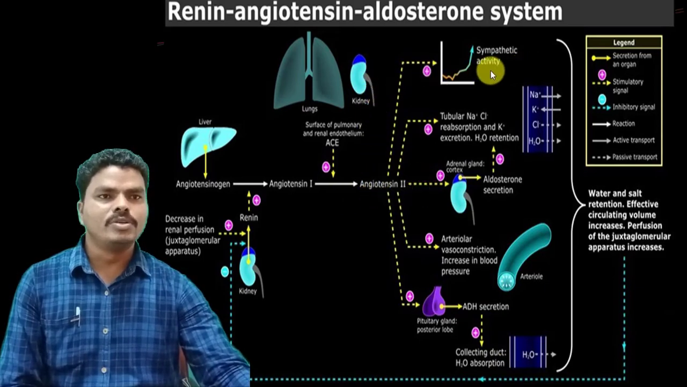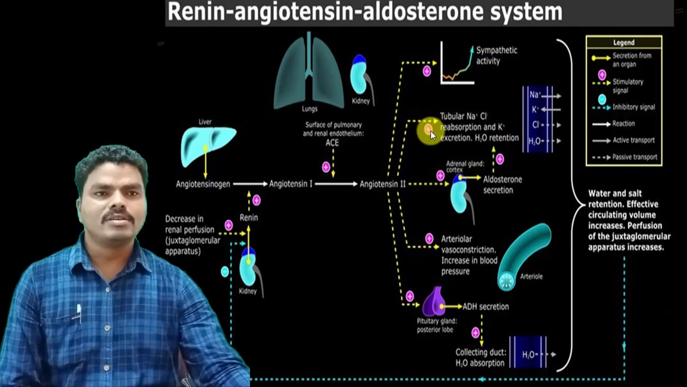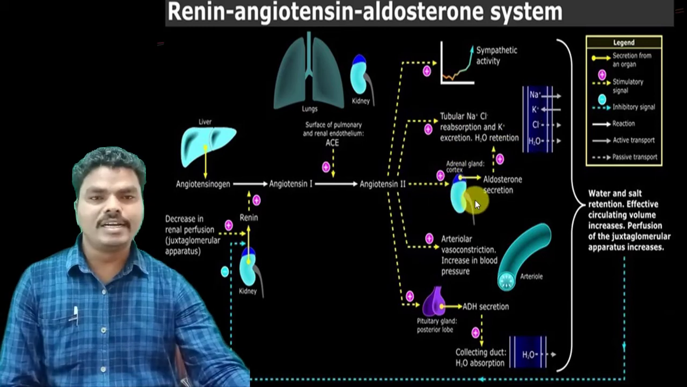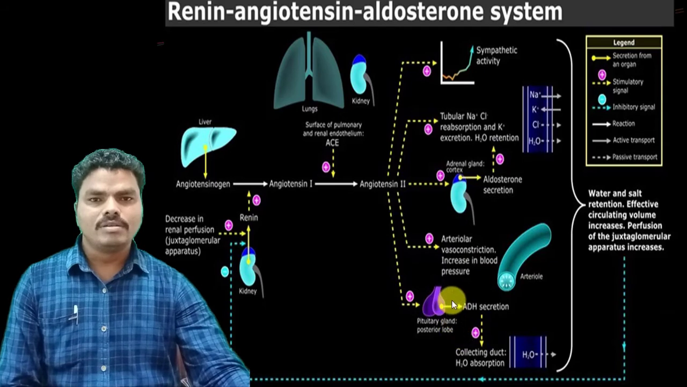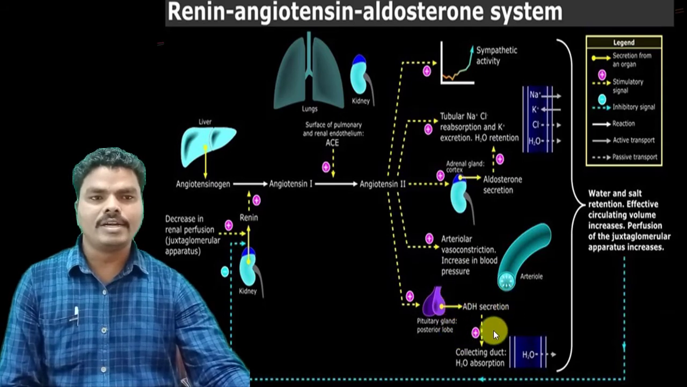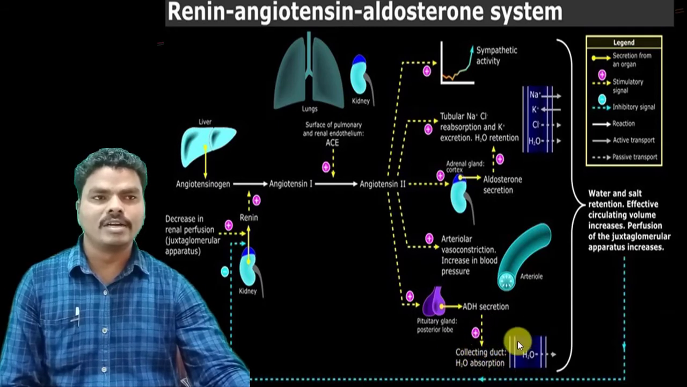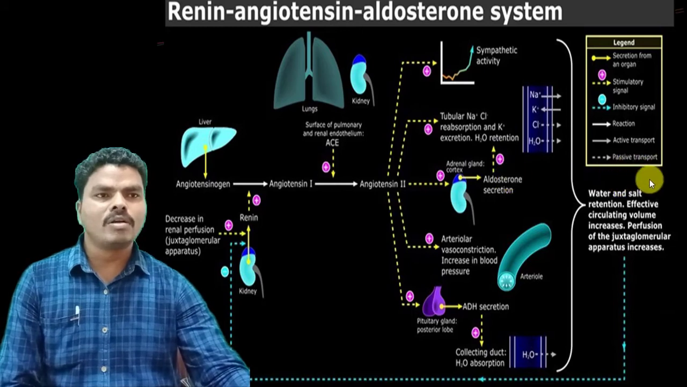It can produce sympathetic activity by increasing the sympathetic secretions, and at the glomerulus it increases the reabsorption of sodium chloride and water and increases the excretion of potassium. In the adrenal gland it increases the secretion of aldosterone, and in the arteries it shows vasoconstriction and thereby increases the blood pressure. In the pituitary gland, it increases the secretion of antidiuretic hormone, which is responsible for increasing the reabsorption of water at the collecting duct. All these actions collectively may lead to development of hypertension.